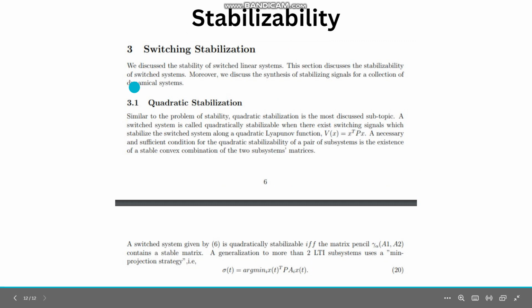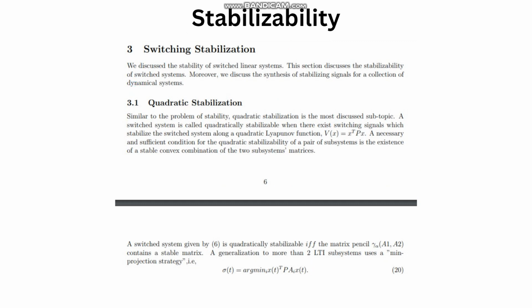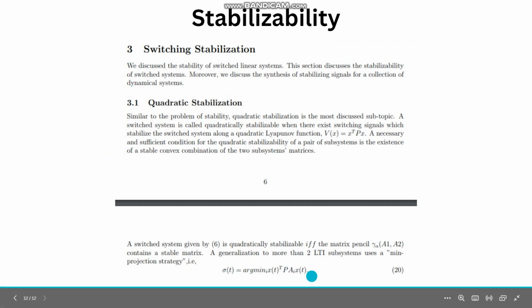Finally, we also look at stabilizability. Stabilizability is when we talk about systems where the A_i are unstable, so we find a switching signal that stabilizes the system as a whole, even though the subsystems are unstable, right? We do that by minimizing this function over here, x transpose P A_i x.